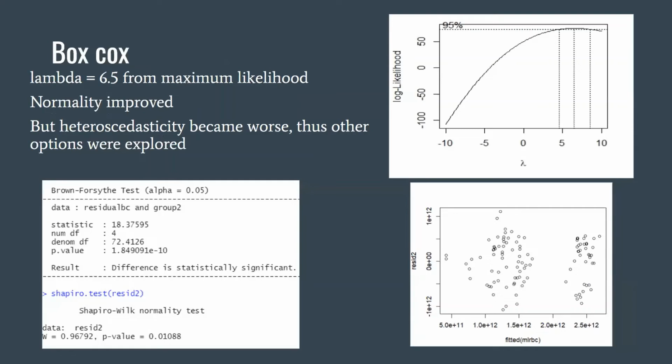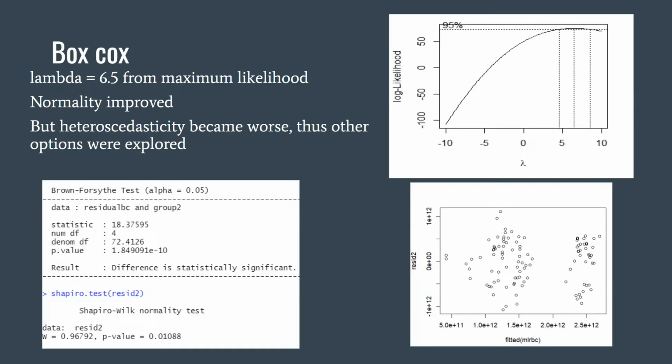Due to the failure to meet the normality and constant variance assumptions for the residuals, we tried a few different transformations on Y. First, the Box-Cox transformation, where using the maximum likelihood methodology, we arrived at a high lambda of 6.5. And after transforming Y, we noticed an improvement in normality as the p-value increased. However, the difference in variance across the residuals also increased, with a gap appearing in the residual plot.